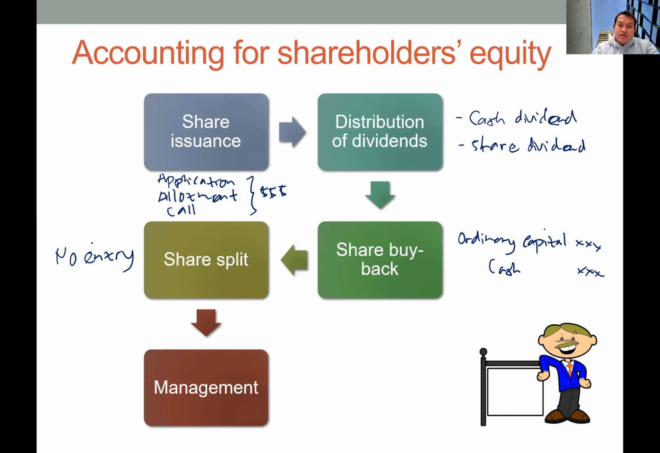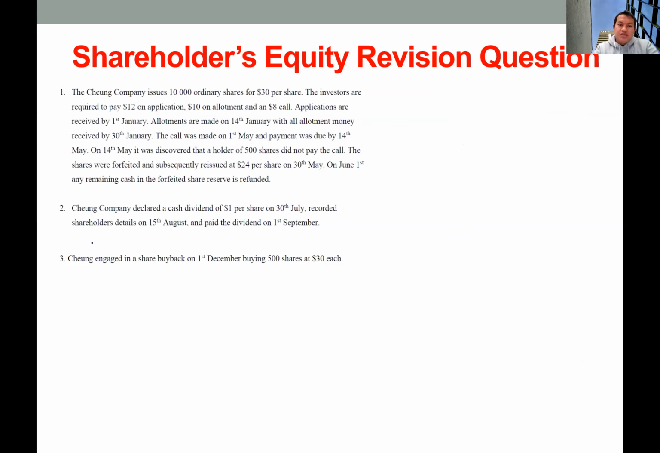Okay, so now let's discuss these questions. So we have a Cheung company. The company issued 10,000 shares for $30 per share. So the total price of the share is 30, and they divide this price into 3 components: $12 on application, 10 on allotment, and 8 on call. Application money is received in January, allotment is made in mid-January, the money will be received at the end of January, and the call was made in May.